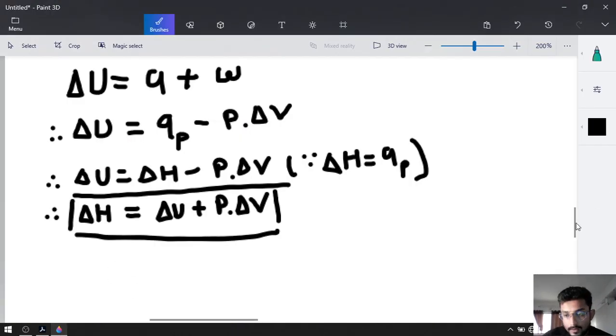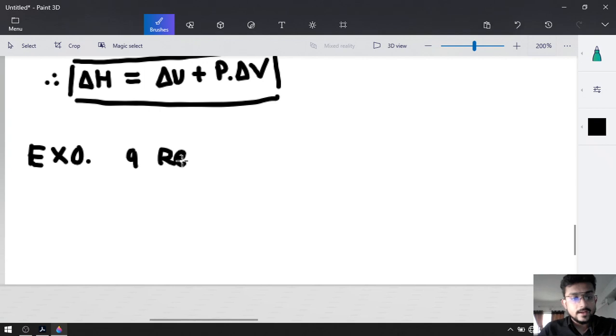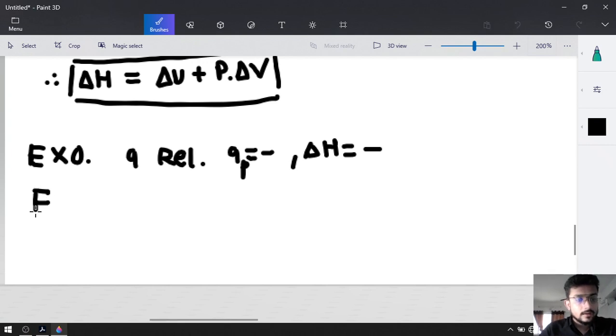If we talk about an exothermic reaction, what is an exothermic reaction? That means heat is released. If heat is released, QP will be negative, and if QP is negative, delta H will be negative, because heat is released. And for an endothermic reaction, heat is absorbed.